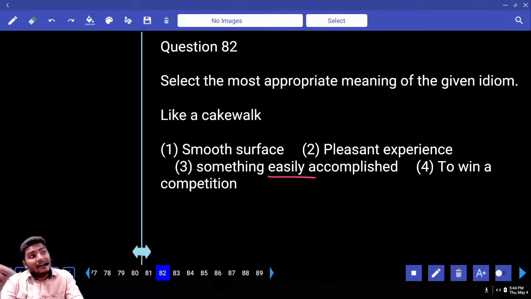Write one more. Hard nut to crack. Hard nut to crack is nothing but it is not my cup of tea. That means it is very difficult to do.